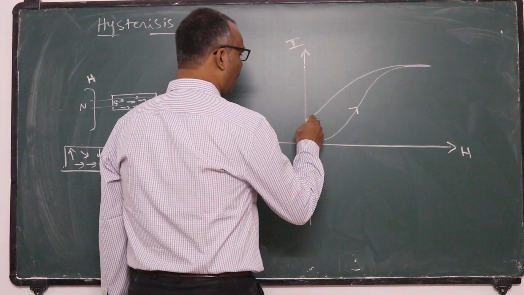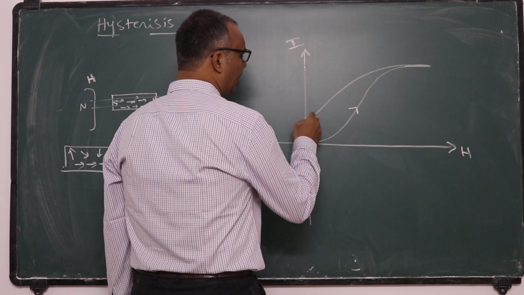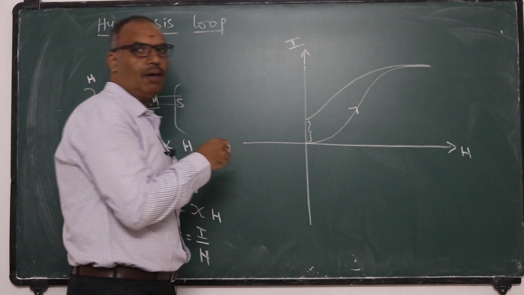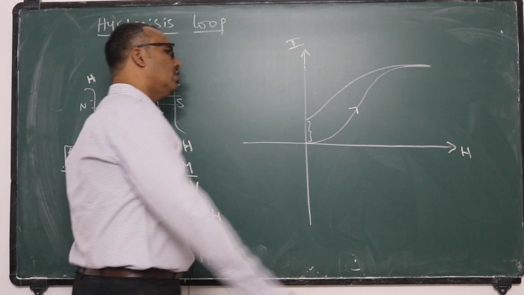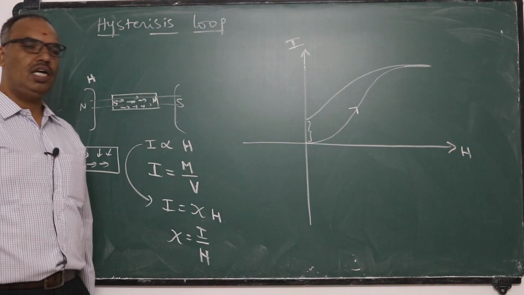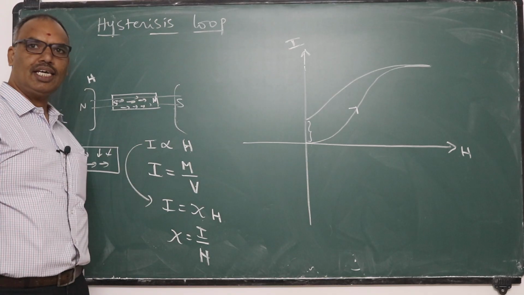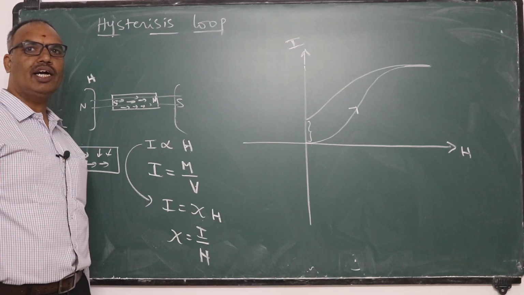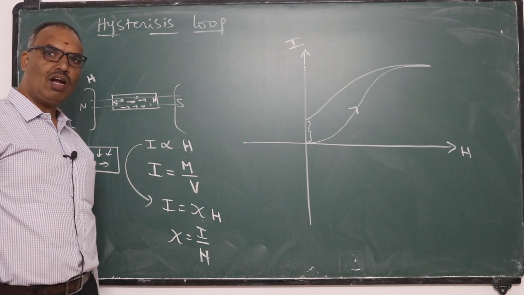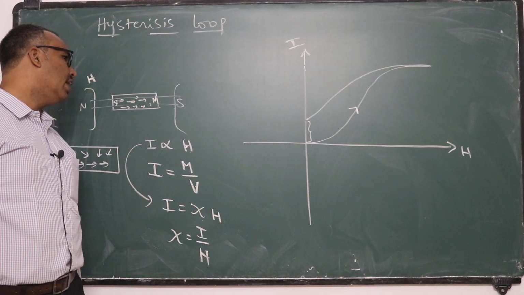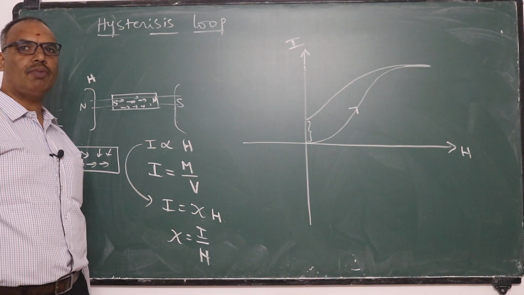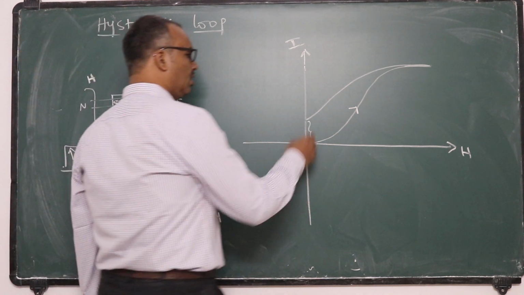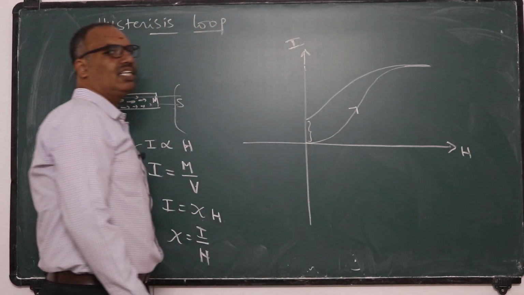This property is called retentivity and it is shown by this portion of the graph. Some intensity of magnetization is left over in the sample even after removal of external field. That means even after removal of this external field, this iron piece is having a small amount of magnetism. The small amount of magnetism retained even after removal of external field is called remanence or residual magnetism, and this property is called retentivity, which is represented mathematically by the y-intercept on the graph.